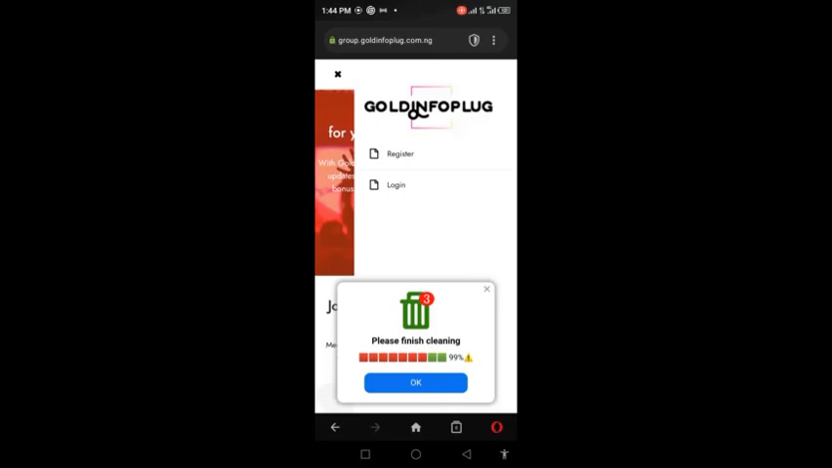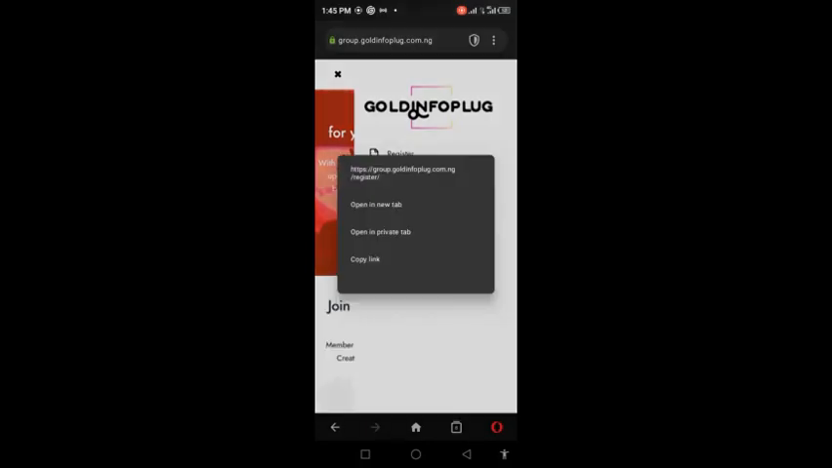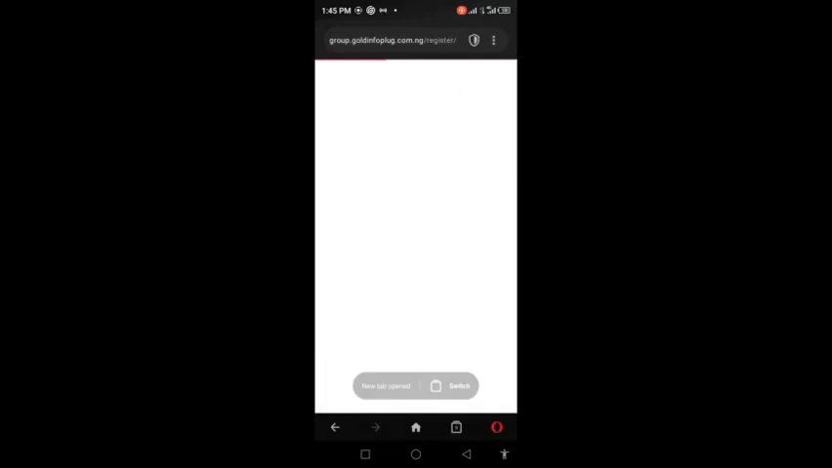I think my browser kind of sucks, but let's just manage it for now. I just have to open this in a new tab since my browser is acting crazy. But you don't have to do this in your case. You can just click on the register button and it will take you to this page.